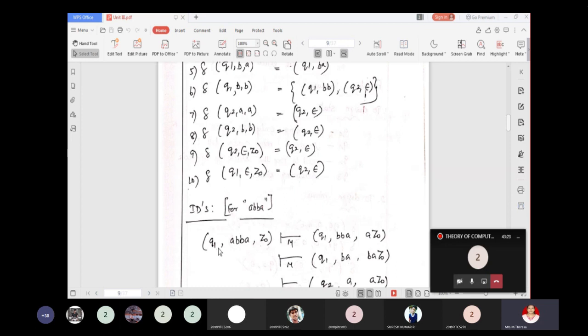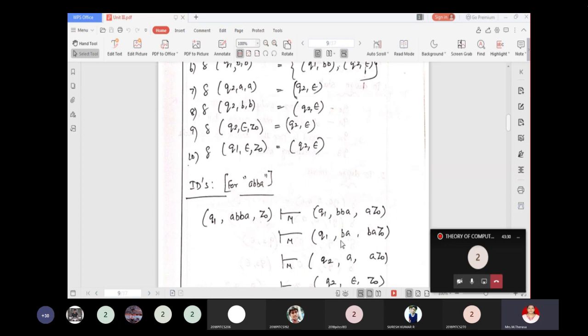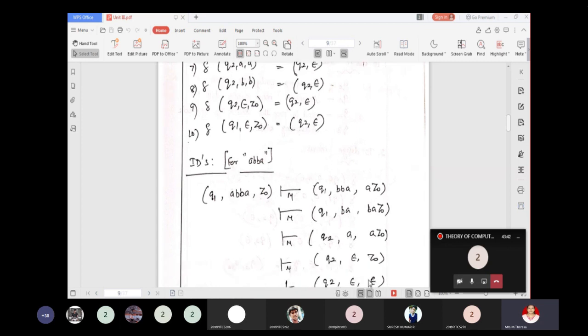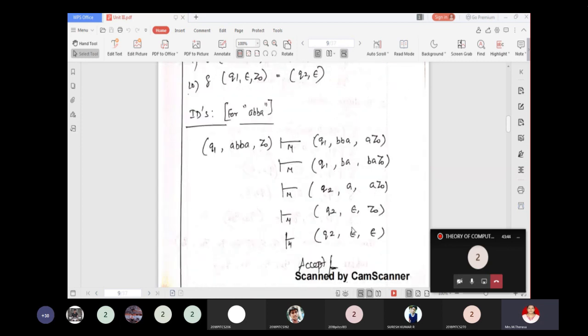When you are in state Q1, when you read A and Z0 is on top of the stack, push that A onto the stack. Then when we read B, push it onto the stack. When we read B again, there are two options mentioned, but here after the middle you can do pop. So pop that B. Again A, pop.